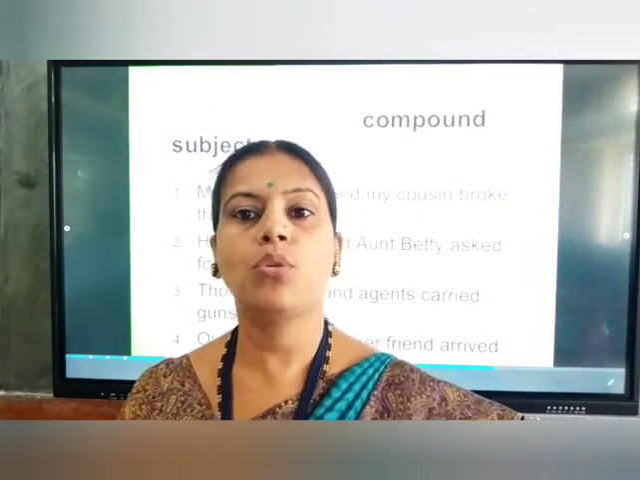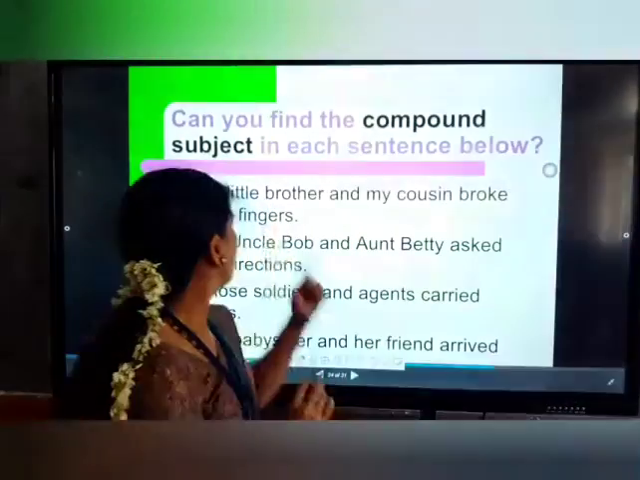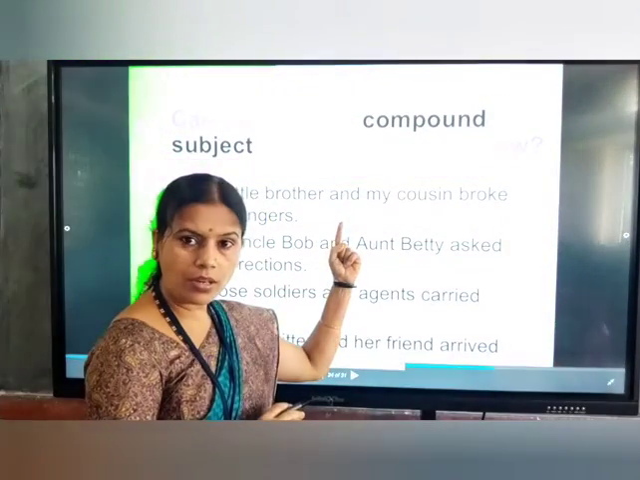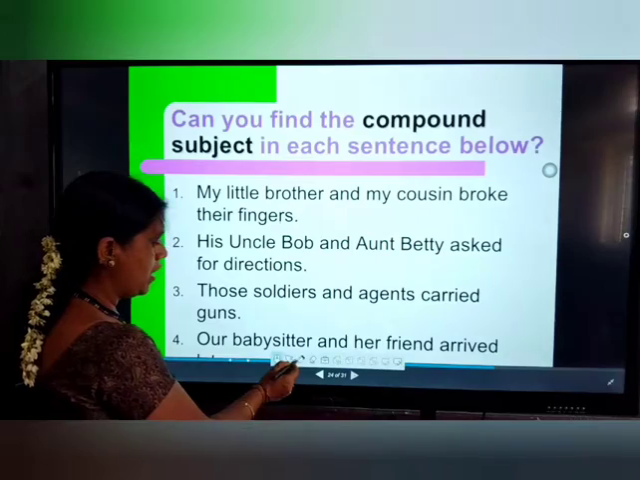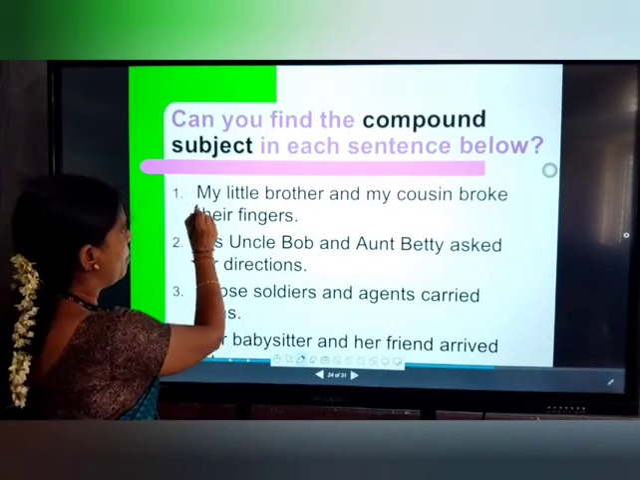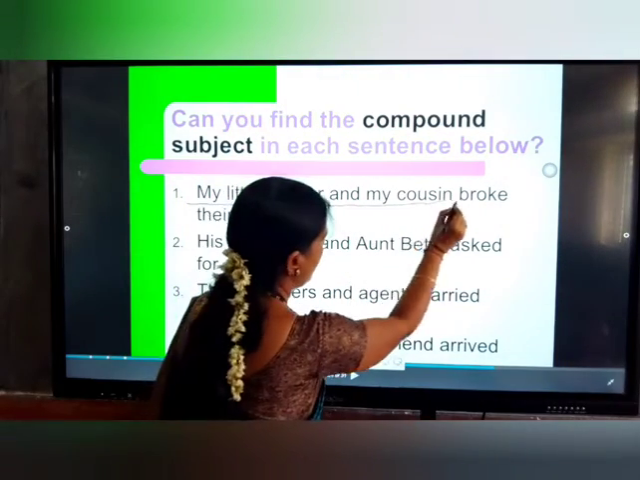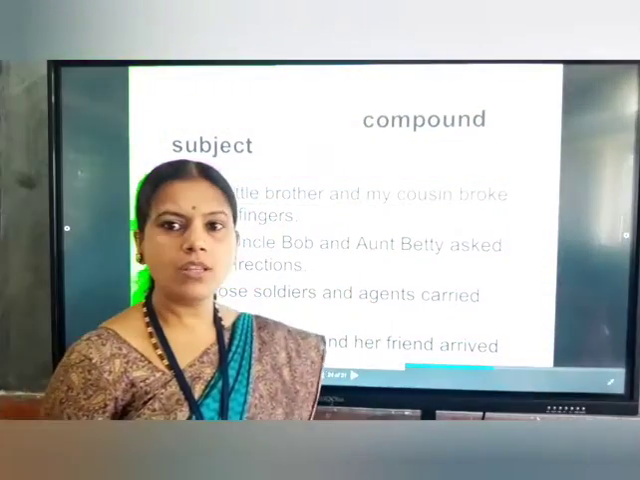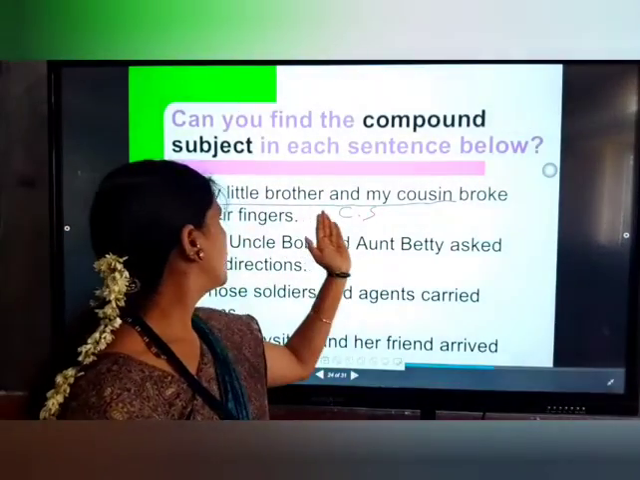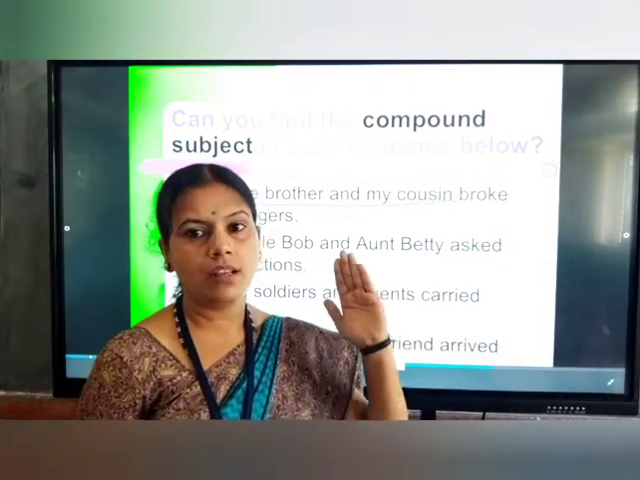It is having more than one noun. That is, my little brother is one noun and my cousin is one more. Two nouns are there. Now we can call my little brother and my cousin a compound subject. Okay, so the remaining part, broke their fingers, we can call the predicate.